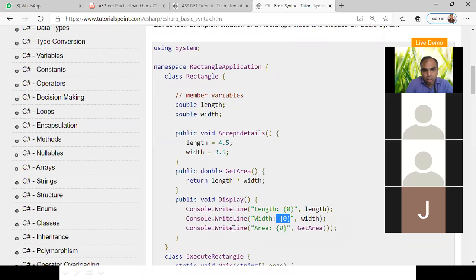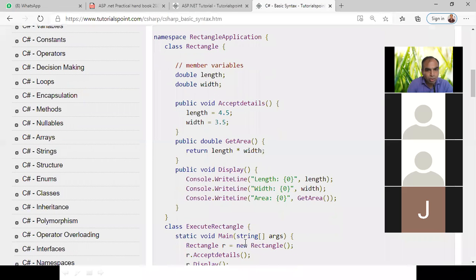After that, Console, see that now, area we are showing with the get area. We are calling the method directly here, get area. That is a method. It should return the value. What is the value? Length into width, and it will show here. So what is the calculation of the length into width? It will show here. Is it clear?